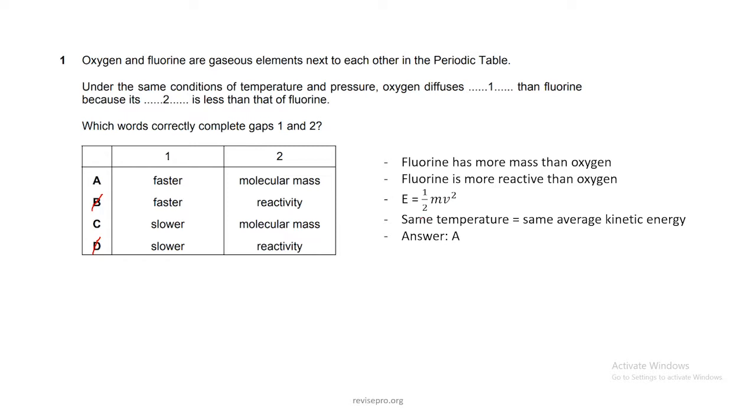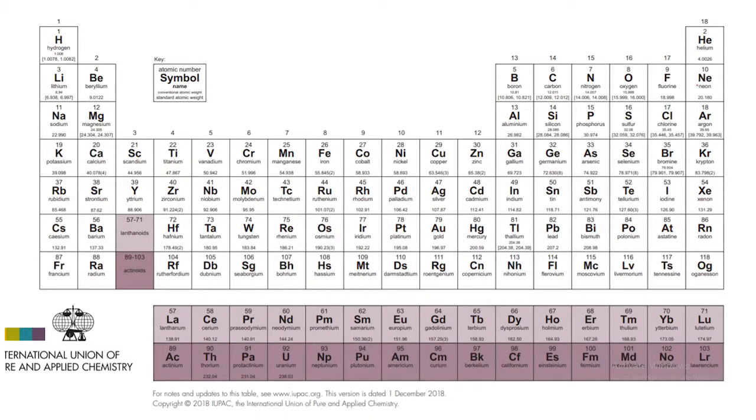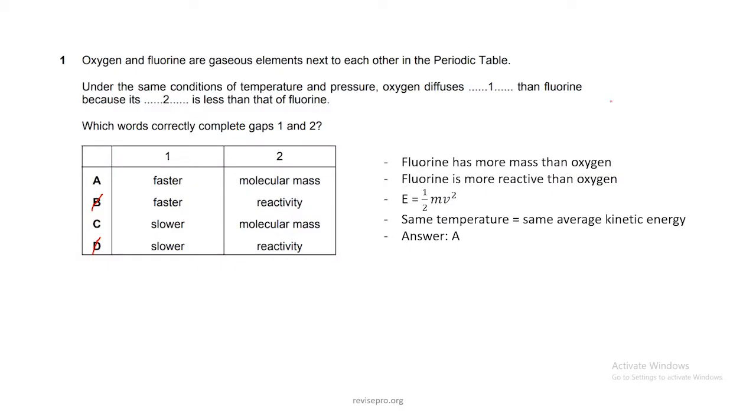Now, if you look at the periodic table, fluorine has a greater mass than oxygen. So if fluorine has a greater mass than oxygen, it has to compensate by reducing its velocity so it can have the same energy. So you know that oxygen is going to move faster than fluorine because oxygen has a smaller molecular mass. So you know your answer is going to be A.